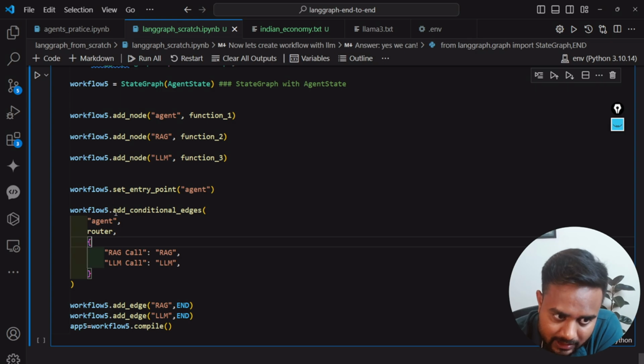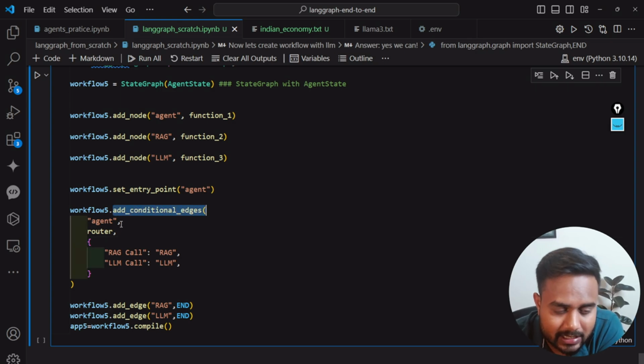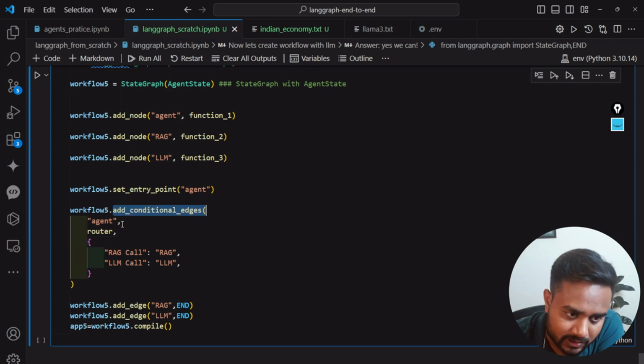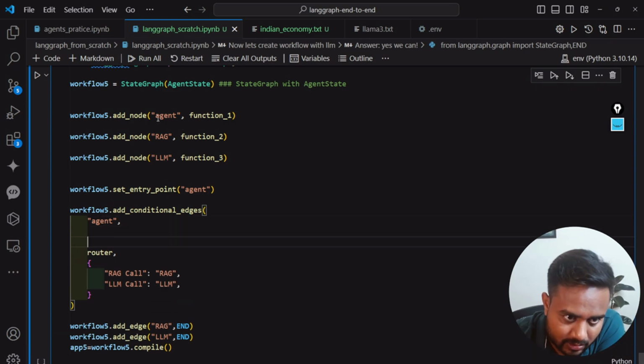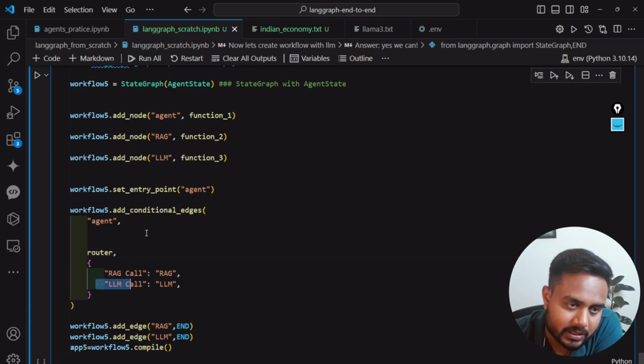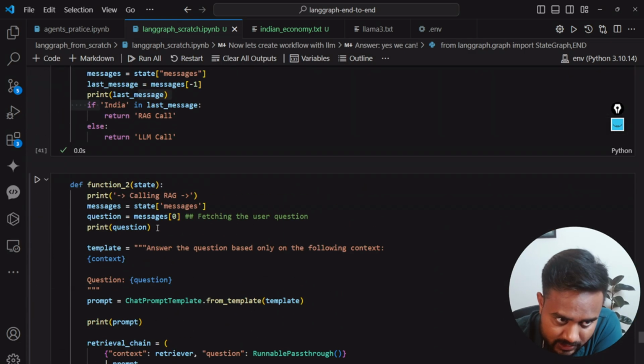I'm going to write add conditional edge, and create edges between this agent and this RAG or this LLM. So here I am going to create an edge between this agent and this router. The router has either this RAG or this LLM. I already created this router, this one.